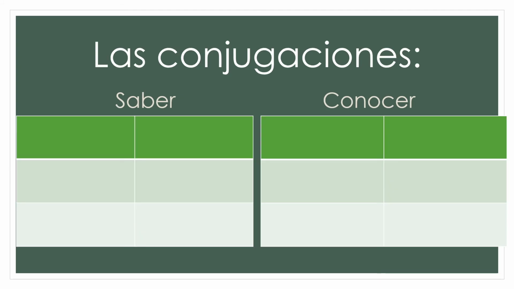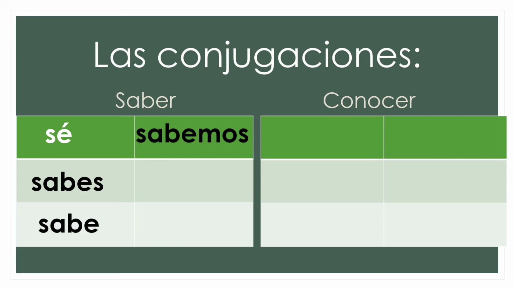All right, las conjugaciones. Remember, we are conjugating these verbs in present tense because saber is super weird, and we won't get to that till later. So in present tense, that's all we're doing with saber and conocer. Conjugation-wise, yo sé, tú sabes, él, ella, usted sabe, nosotros sabemos, vosotros sabéis, ellos, ellas, ustedes saben. Okay, irregular in yo. Everywhere else is regular. Memorize the yo, and the rest is just like what we did in Spanish 1, so that one should be easy peasy.